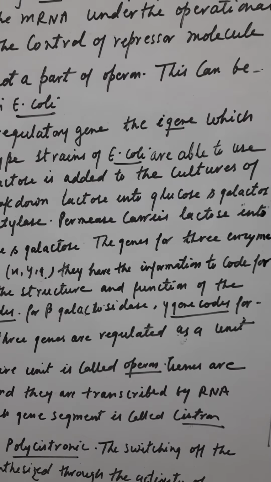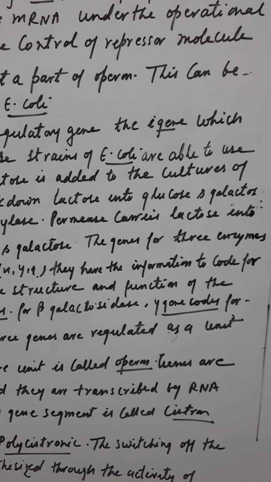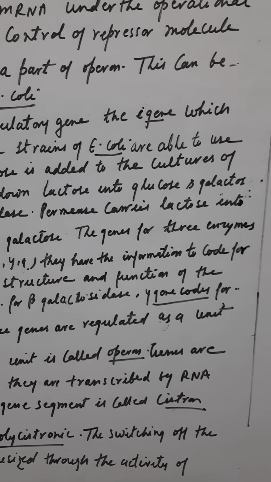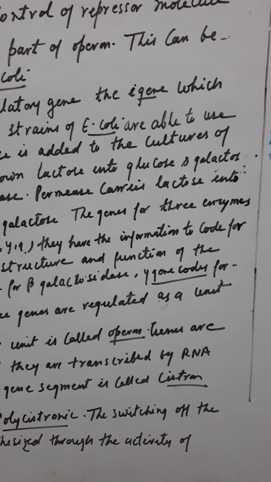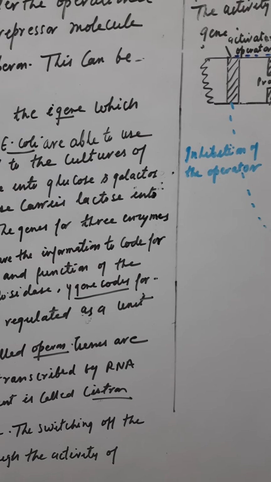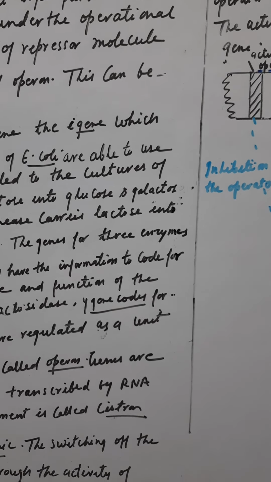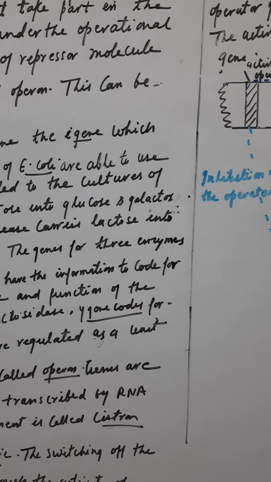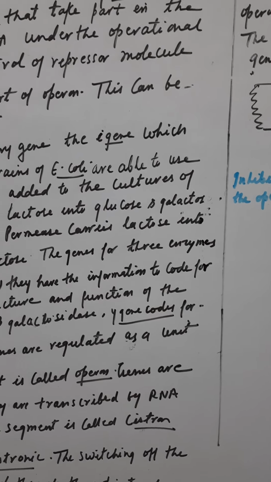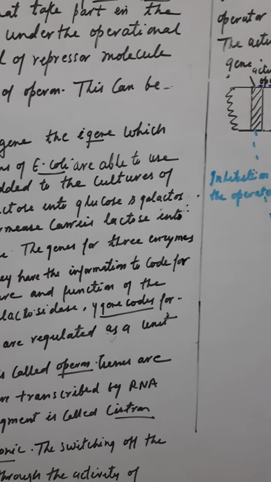And in the multiple choice questions, maybe the options related to the operator are structural, operon, polycistron, and what is a cistron. Then after that, by what the activity of the regulator is controlled. So all the things you have to pay attention to carefully. Thank you.